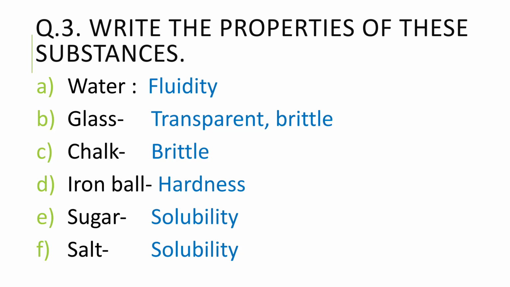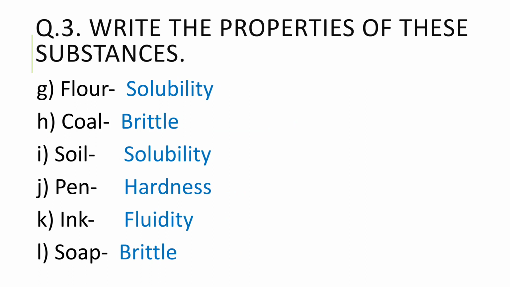Iron ball, hardness is the property. Sugar, solubility. You know that the sugar dissolves in the water very easily, and that is why solubility is the property. Similarly, salt is also having the property of solubility. Then the next is flour.